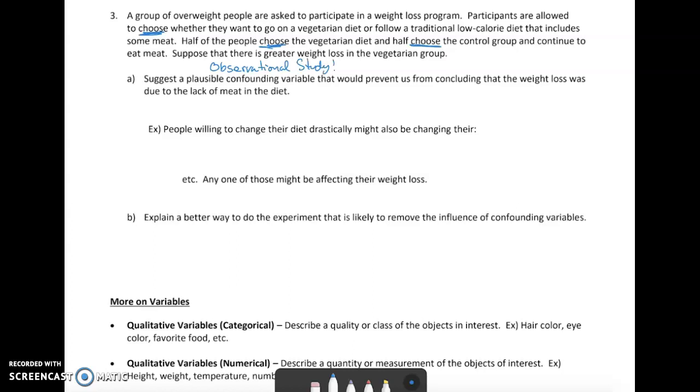That means there's most likely confounding variables. So we want to suggest a plausible confounding variable that would prevent us from concluding that the weight loss was due to the lack of the meat. So people willing to change their diet drastically may also be changing, and that's kind of where your mind wants to go.